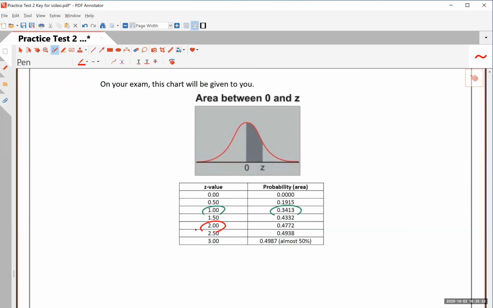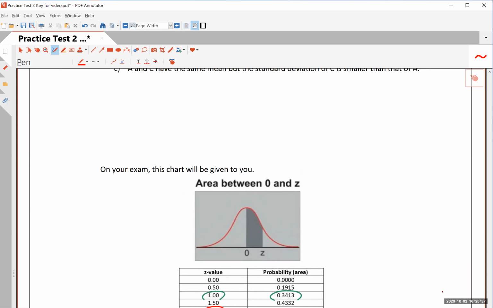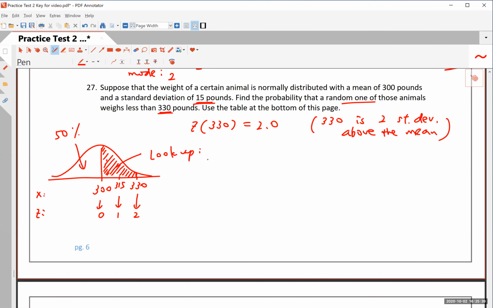So here, that's 2.4772, right? So what this is saying is here you have 47.72% between 300 and 330, okay? So the answer is this number plus 50%.